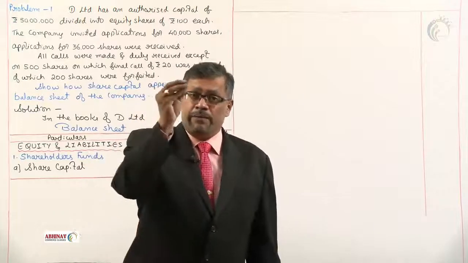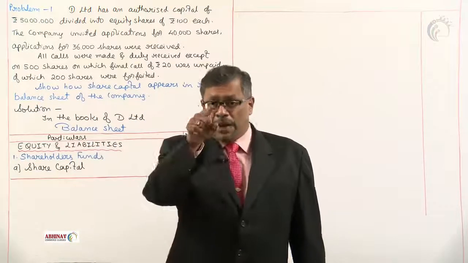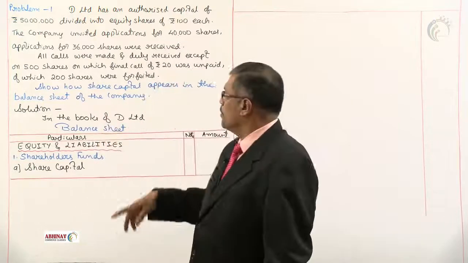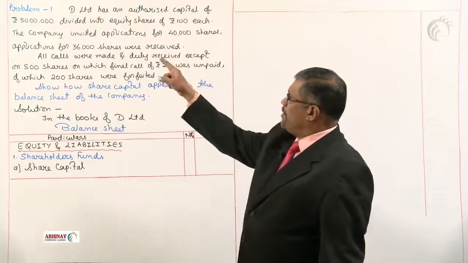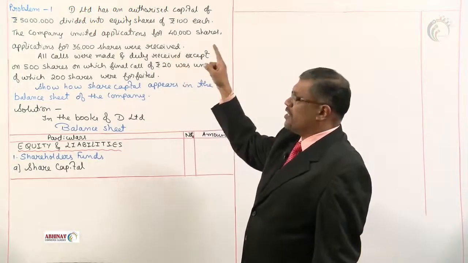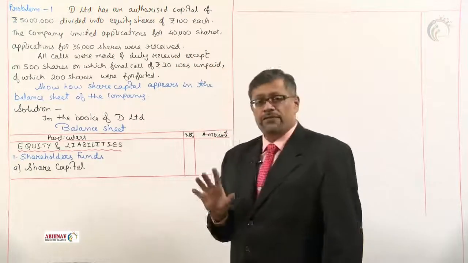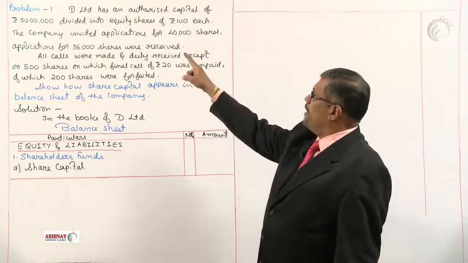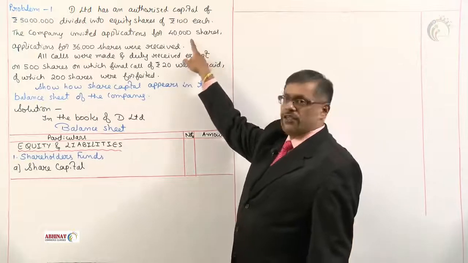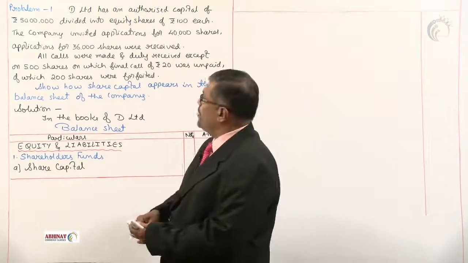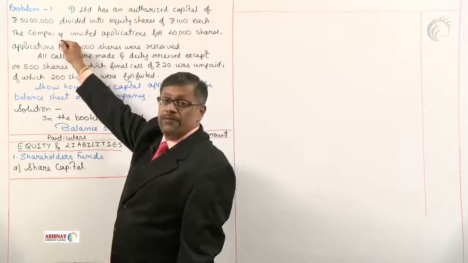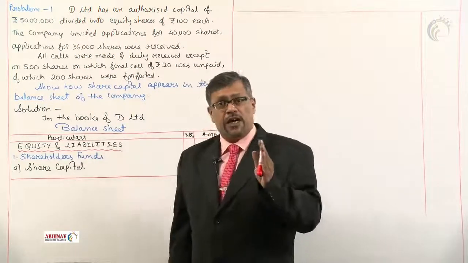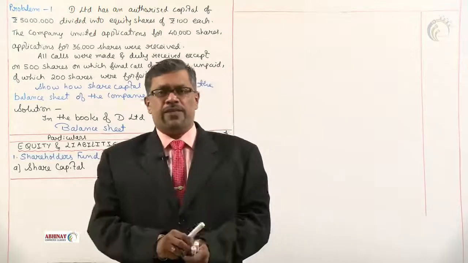The maximum limit will be fixed by the ROC. That maximum limit fixed is called as authorized capital. So that authorized capital is 50 lakhs divided into equity shares of 100 each. 50 lakhs, each share of 100 each. The company invited applications for 40,000 shares. Actually, how many shares the company can issue? 50 lakh rupees each of 100. That means company can issue as per the ROC permission 50,000 shares.